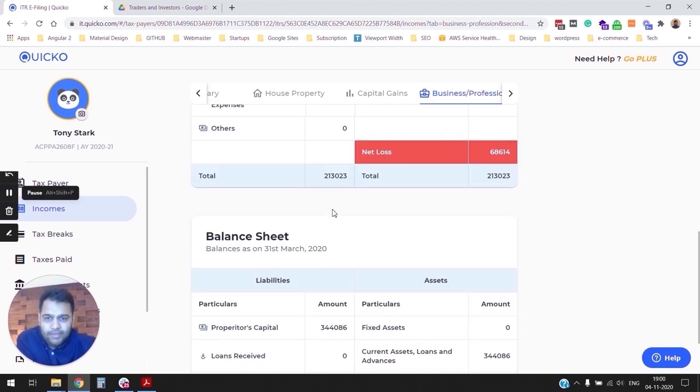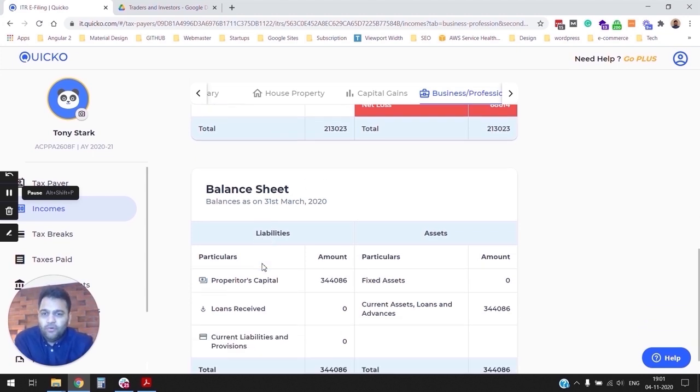Another financial statement that confuses a lot of people is the balance sheet, right? A balance sheet is essentially what your business owns versus owes, right? As you can see here, Quicko again has programmatically prepared your balance sheet. Right now we do it using your balance with the broker. In this case, it's zero, right? So we have fetched your fund statement as of 31st March of the financial year. If you have any other assets and liabilities, of course, you need to go and add them here. But this kind of sets you up. This helps you understand.